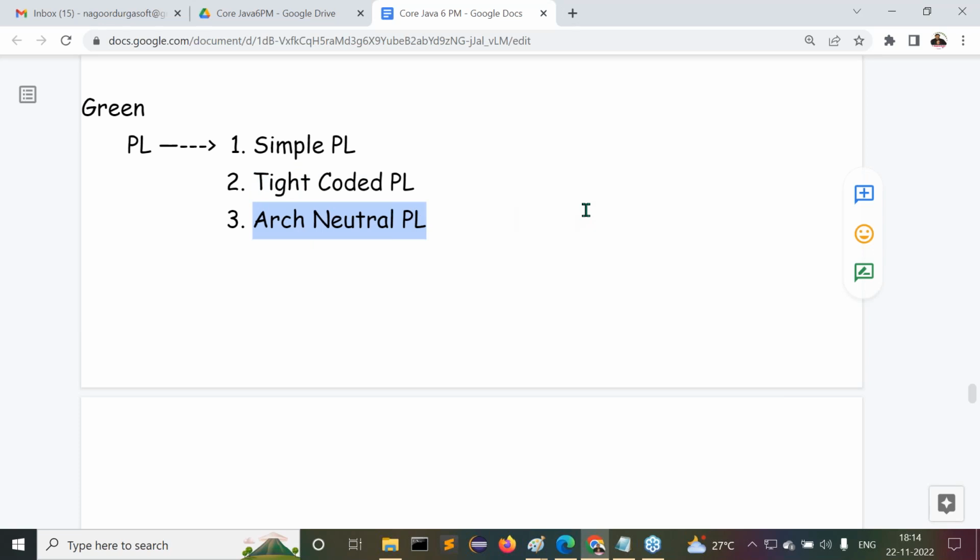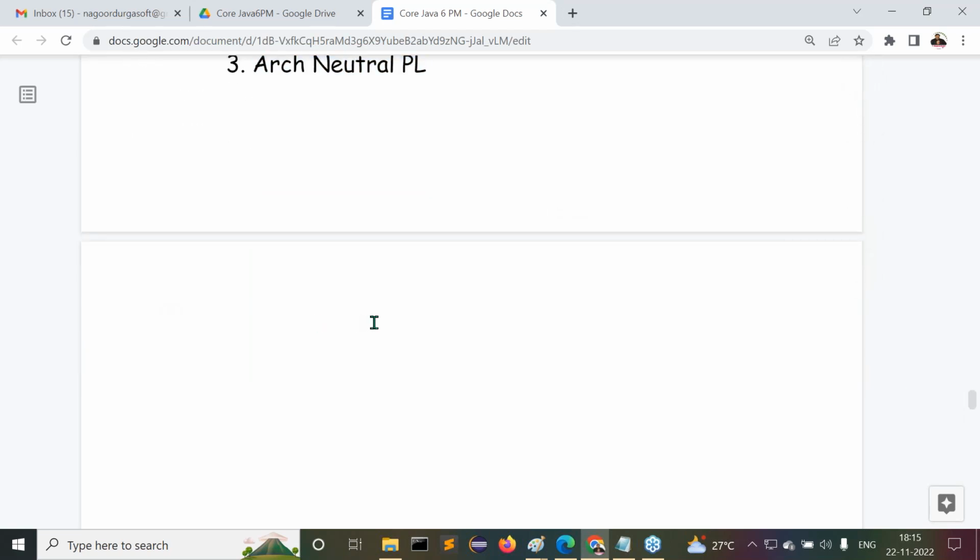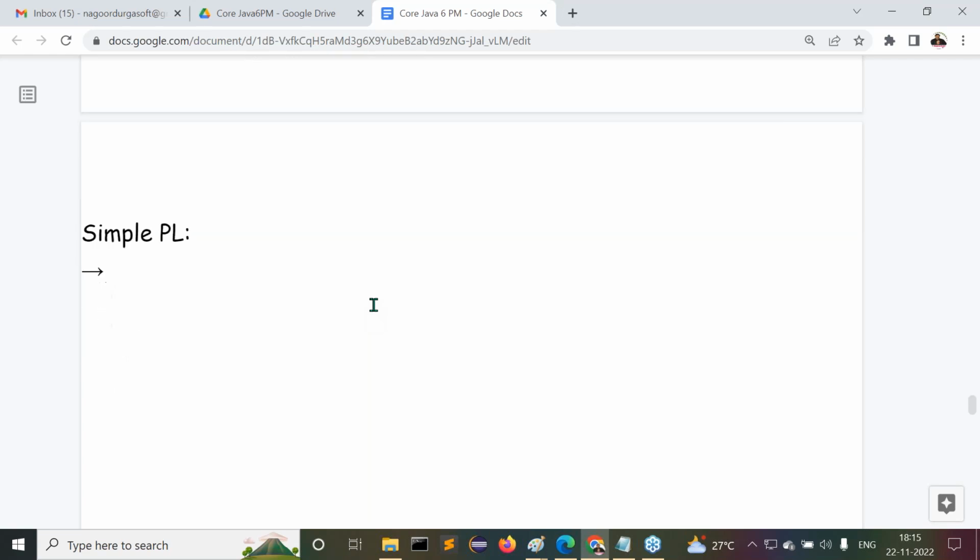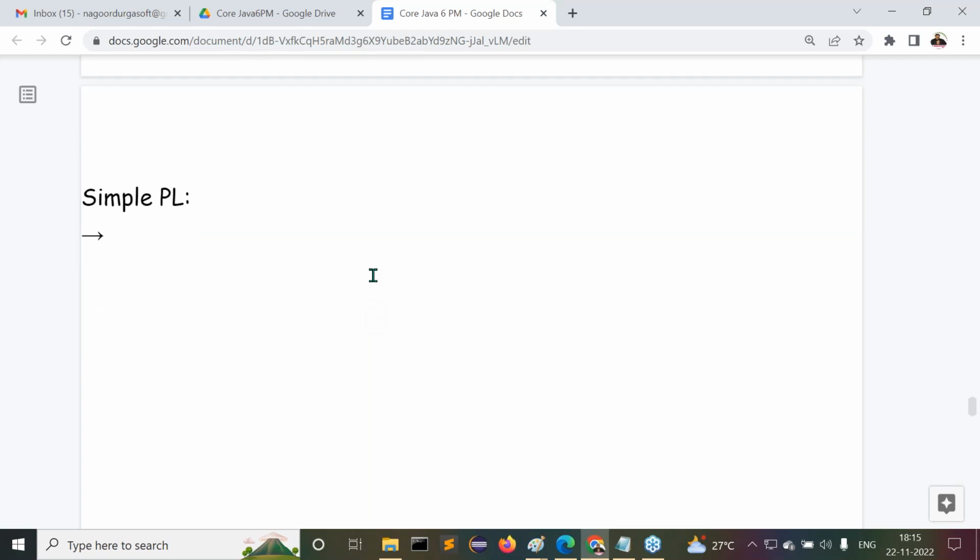All these points we have to understand clearly. All of you are getting clarity or not? Now let's understand how the language is simple, and what exactly the reasons are.